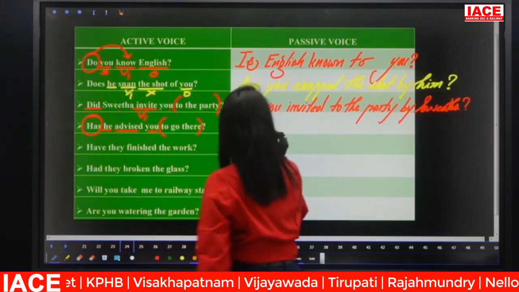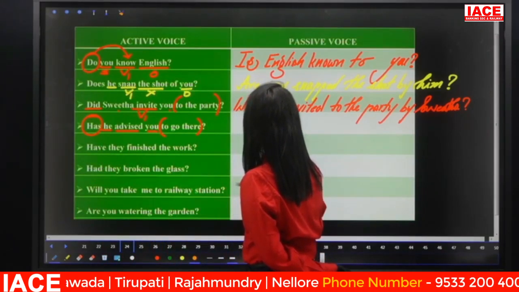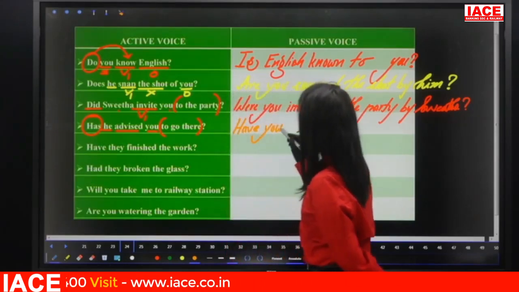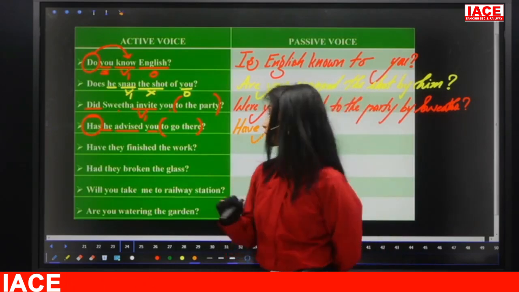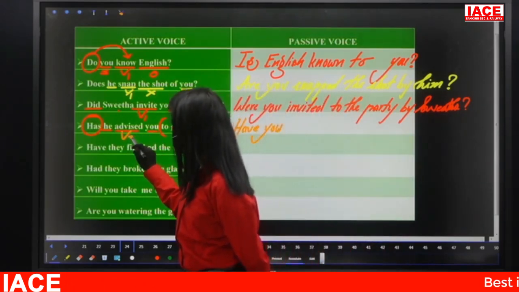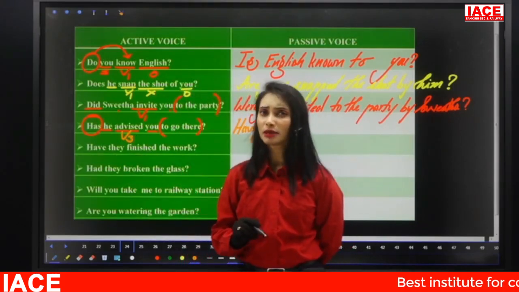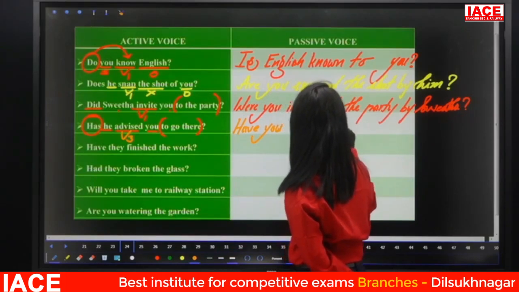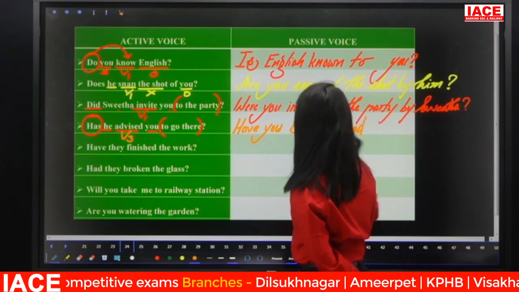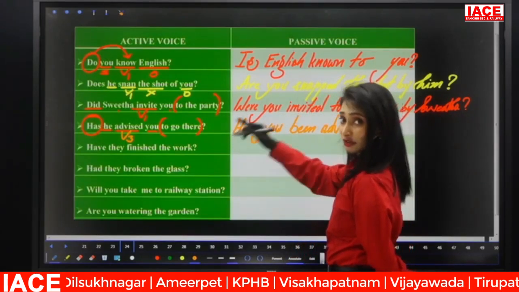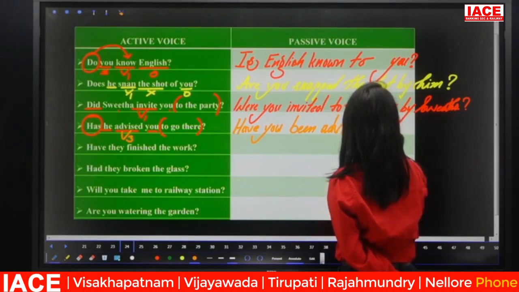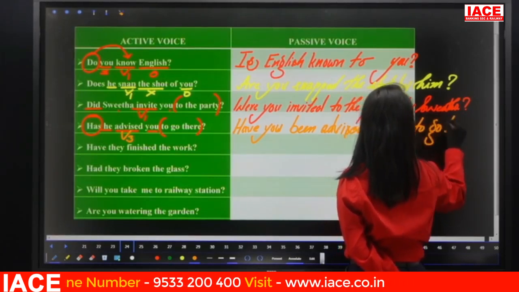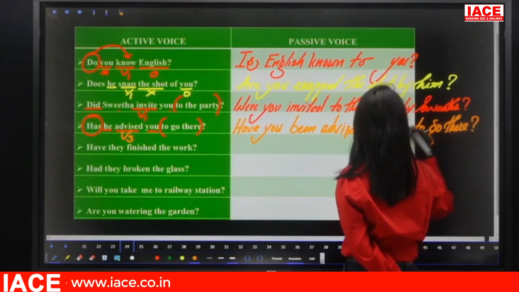So now what is the subject? You. You means singular or plural? You is always plural. Has or have? Have. So have you? What is the be form? Here the verb is in which form? V3. Has plus V3. So V3 means what is the be form? Been. So have you been advised? Now let me put the additional information at the end: by him to go there. Have you been advised by him to go there?